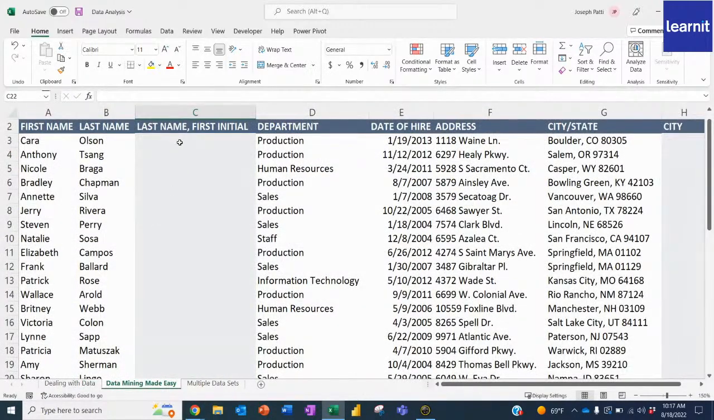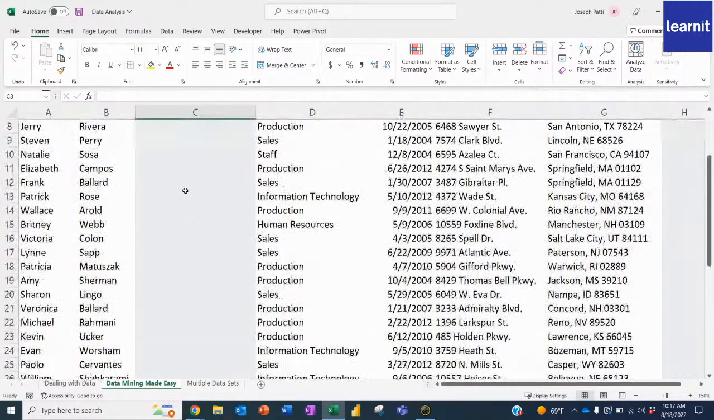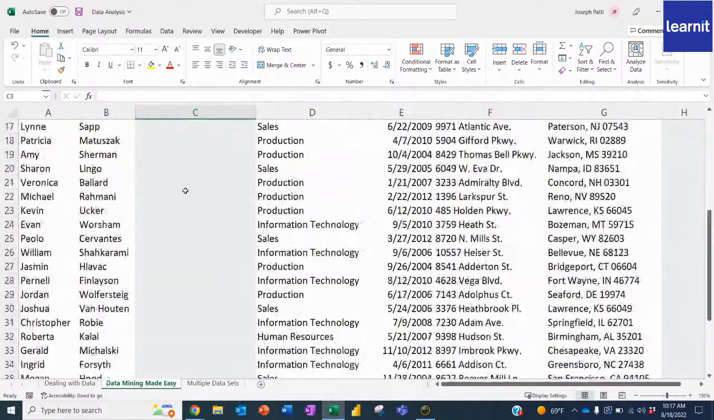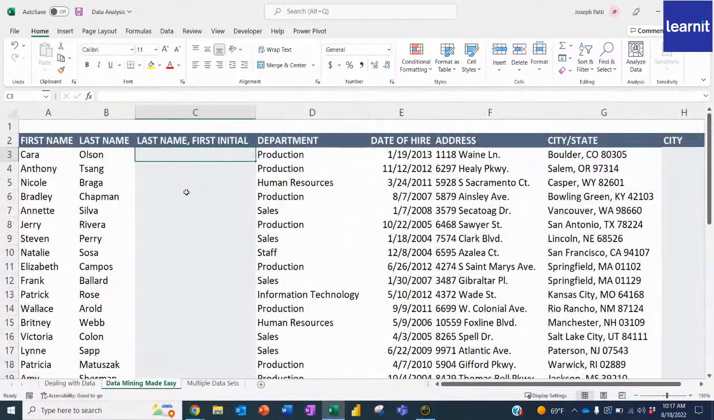Now, sometimes when we're analyzing data, we need it to look a certain way. What if I told you right now, I want you to take the last name, put a comma, and put the first initial, which is C, and I want you to do it for all of them? You're probably going to be a little upset. You'll say, wow, why are you making me do this? It's going to take me forever. Well, not with Excel. Excel actually has an amazing feature called Flash Fill.